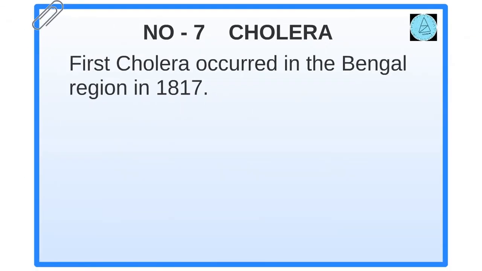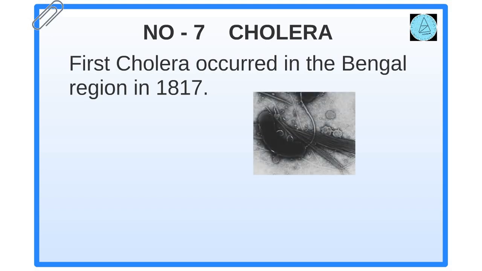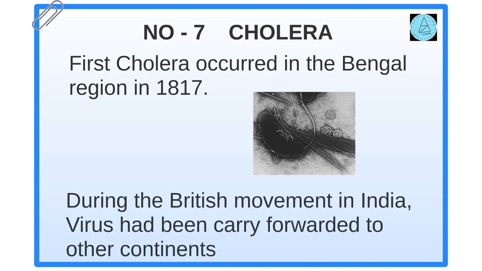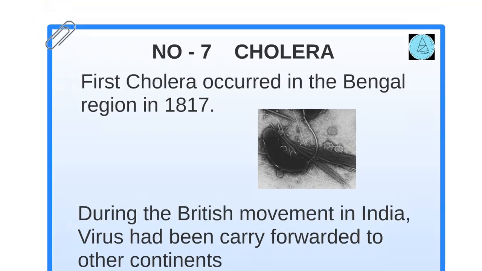Number 7. Cholera. The first cholera case in the world occurred in the Bengal region in 1817. During the early 18th century, British came to India for trading. British used Calcutta as a port to visit East India, so the virus was carried forward to other continents.